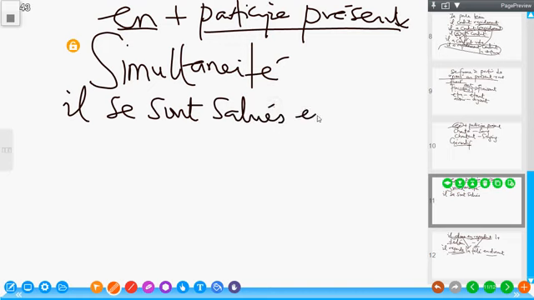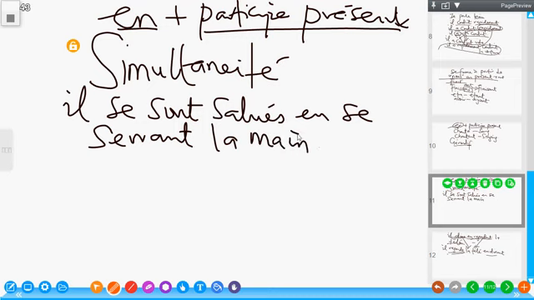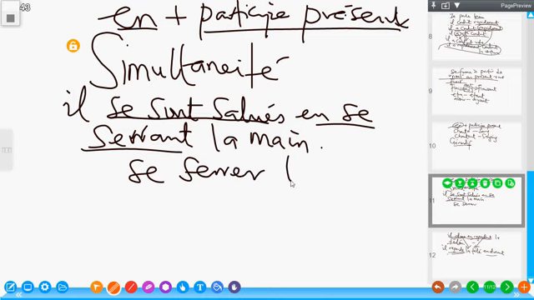This is from serrer la main, the infinitive of the verb, meaning to shake hands.